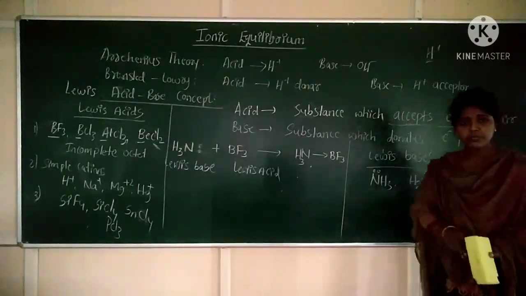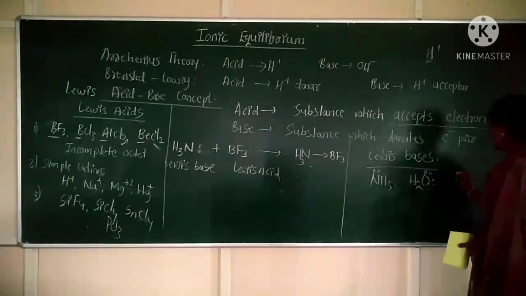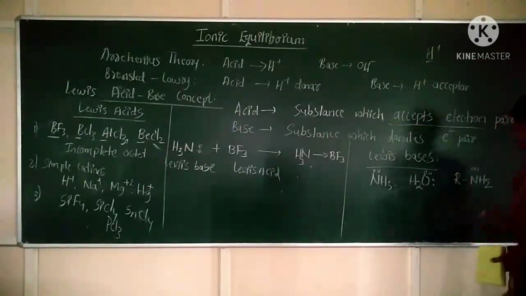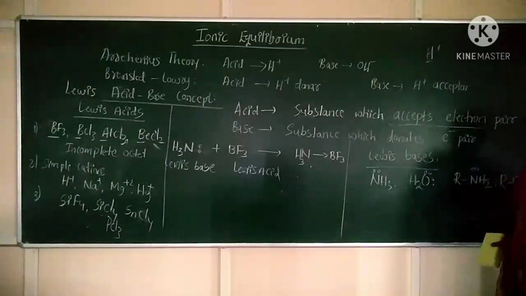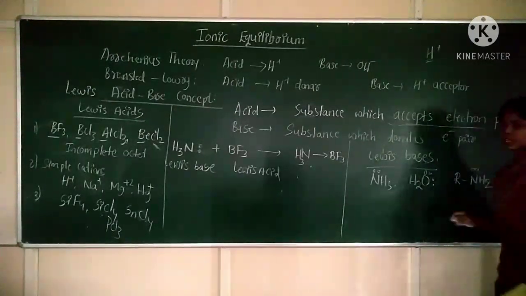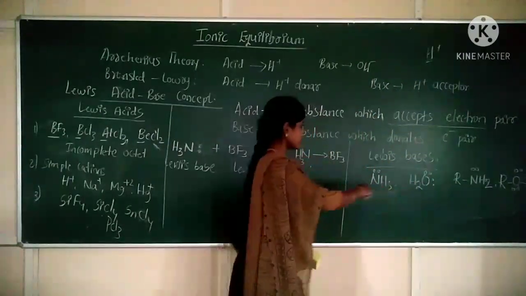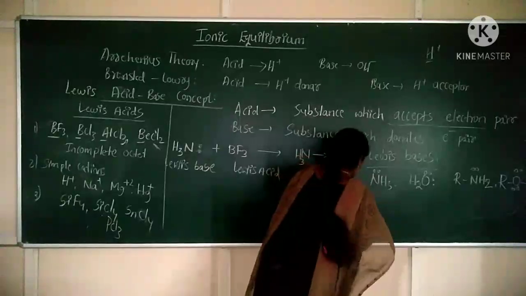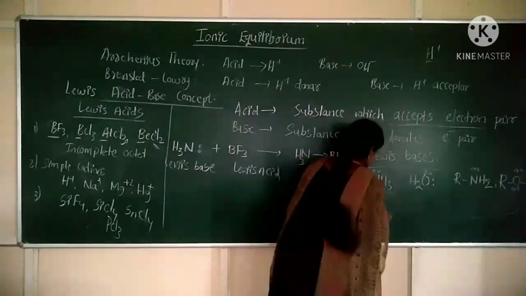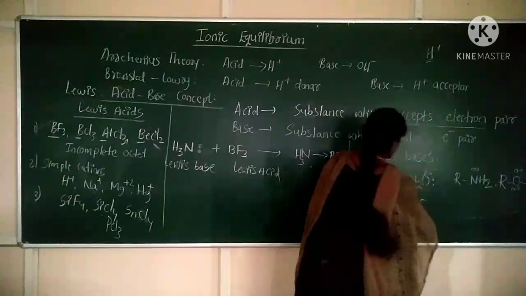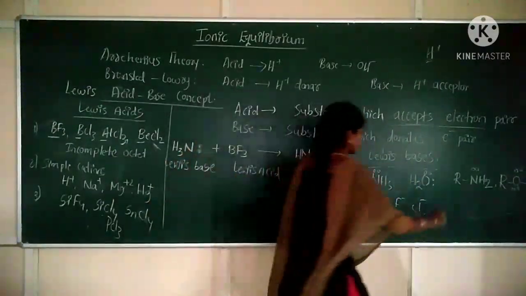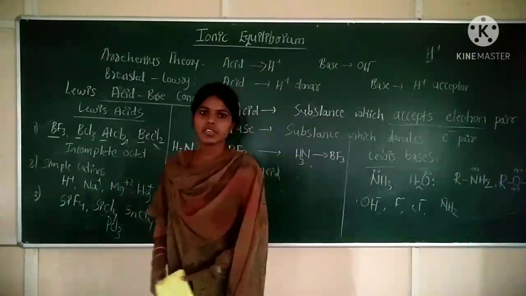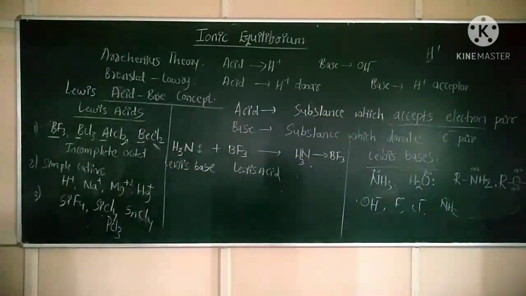So examples for Lewis base are NH3, H2O. Clear? Next we can write RNH2, alkyl amine, or you can take alcohol, ROH. In alcohol, oxygen is bearing 2 lone pairs. Clear? So these are the examples for Lewis bases. Next, negative charge species, for example OH minus, F minus, Cl minus, and NH2 minus. These are considered to be Lewis bases. Clear?